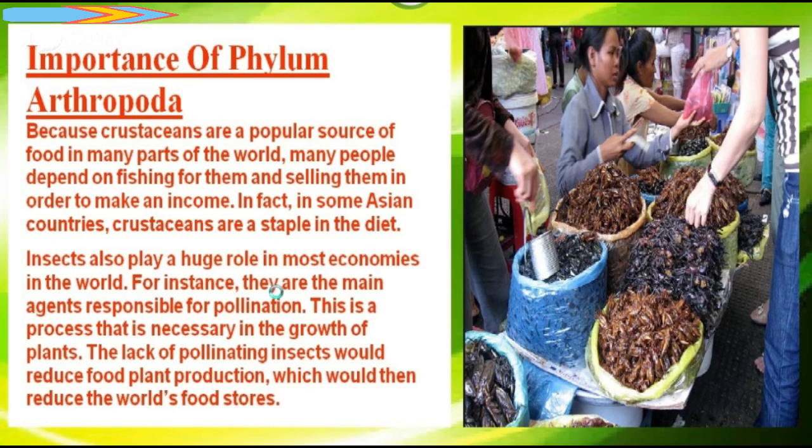For instance, they are the main agents responsible for pollination. This is a process that is necessary for the growth of plants. The lack of pollinating insects would reduce food plant production, which would then reduce the world's food storage, and you can see here examples that people use them.